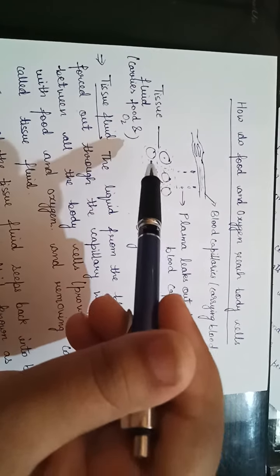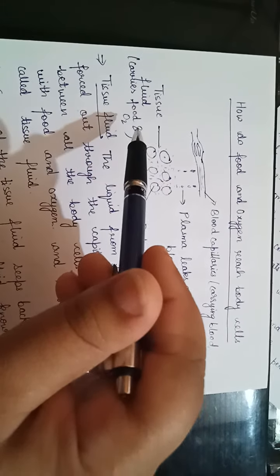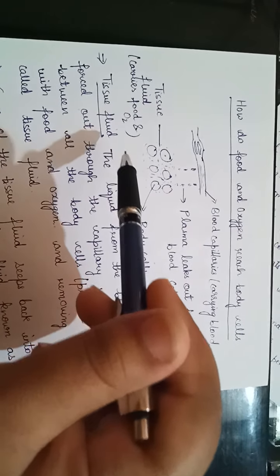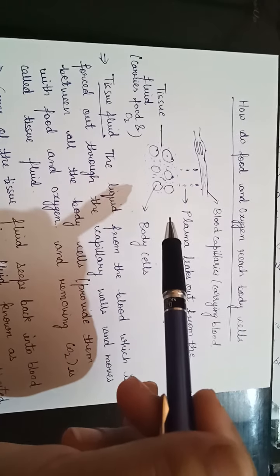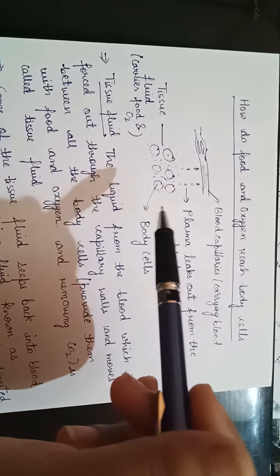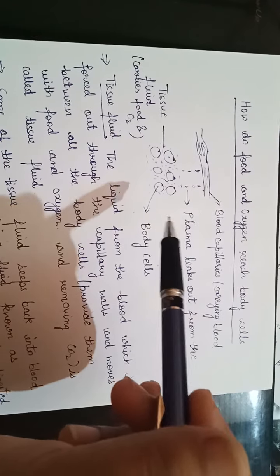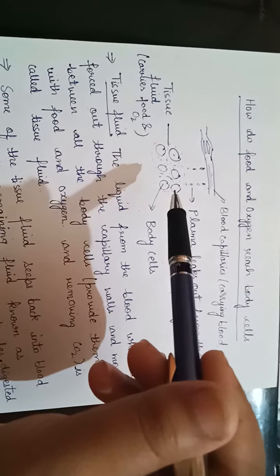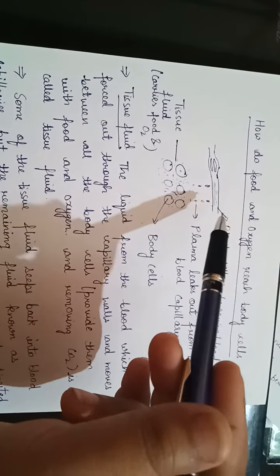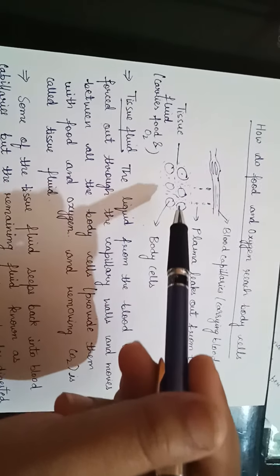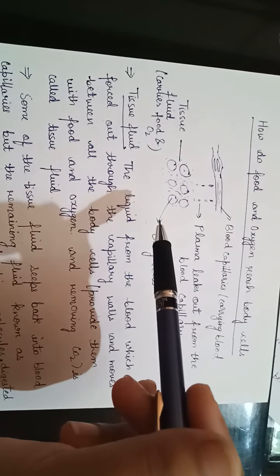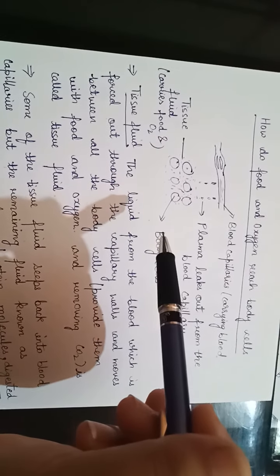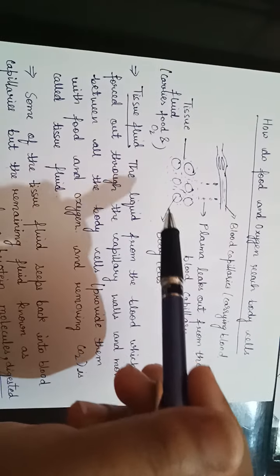And this tissue fluid is responsible for the exchange of food and oxygen, meaning these cells take the food and oxygen and remove the carbon dioxide. The waste fragments or dead cells are also present in the tissue fluid. Now some of the tissue fluid seeps back into the blood capillaries, but some remains here. And what is the reason? Because it contains large protein molecules, digested fat, dead fragments, and germs.